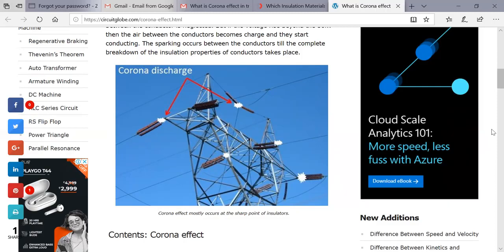Basically it is ionization of the surrounding air across the conductor, and due to that the glow occurs and a hissing noise is produced.